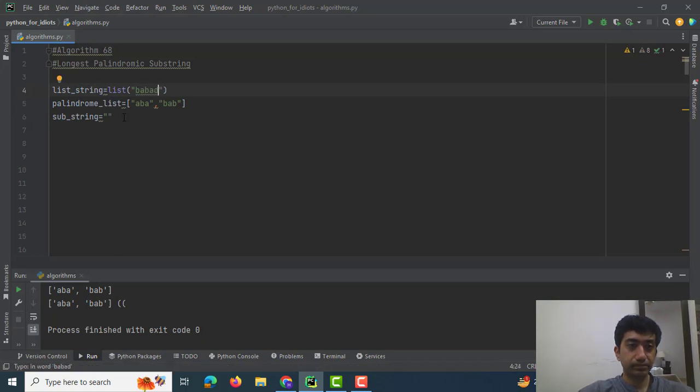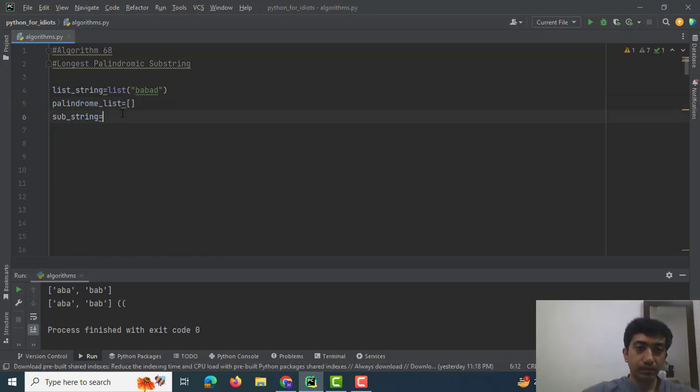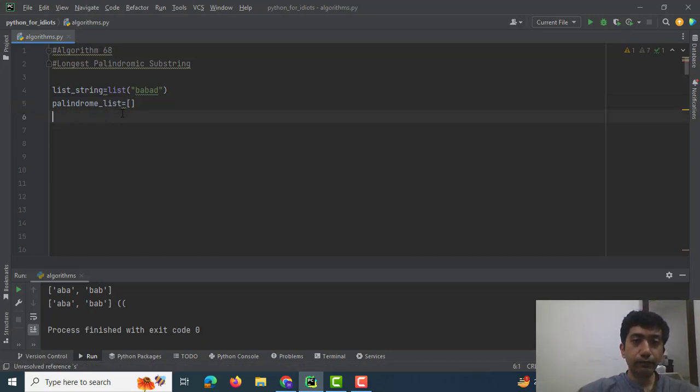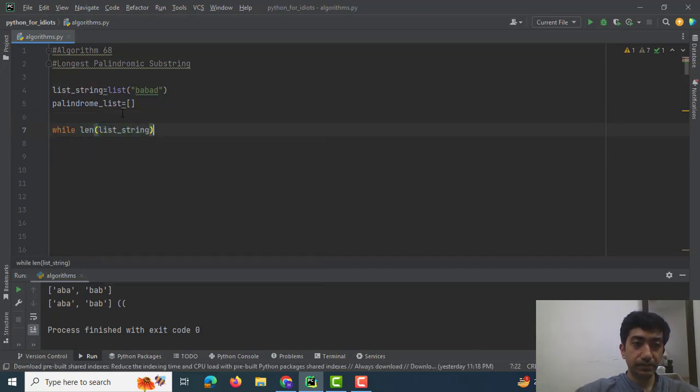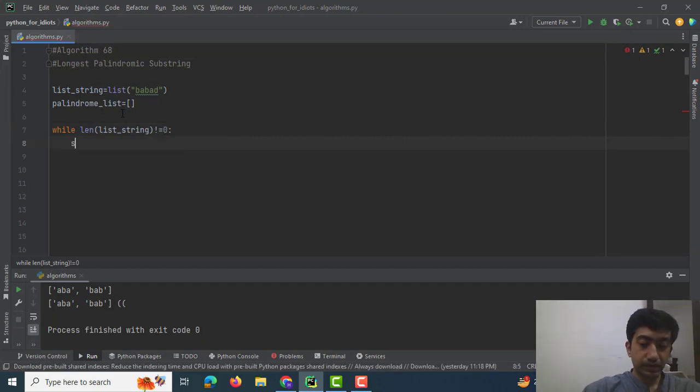BABAD. I would make a blank palindrome list and I would make use of the while loop. While len of list string is not equal to 0, then I would make a variable, substring to check.